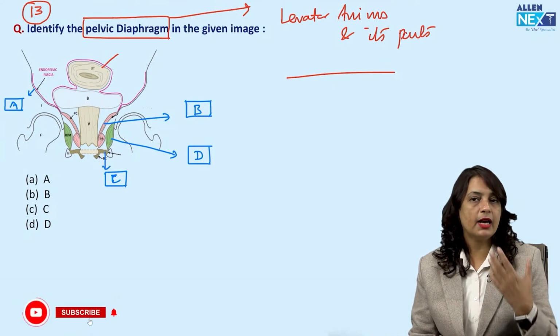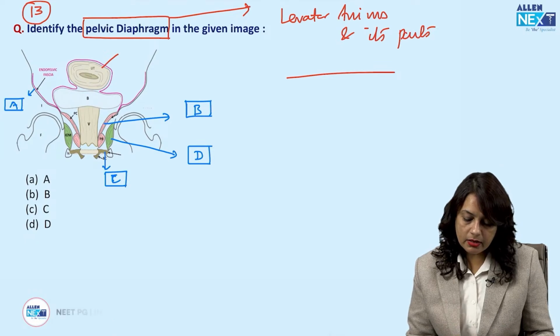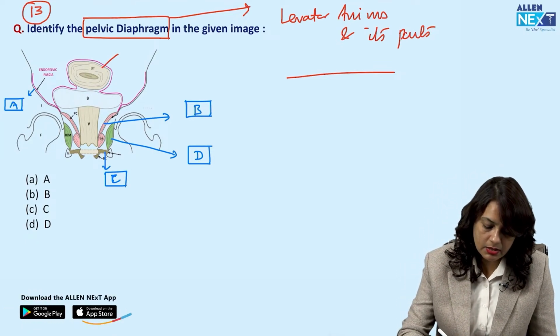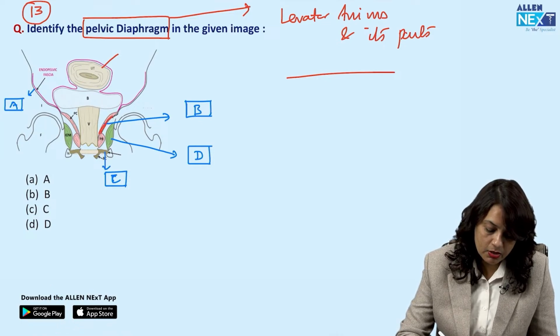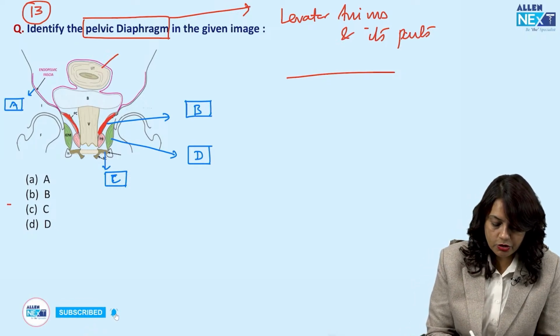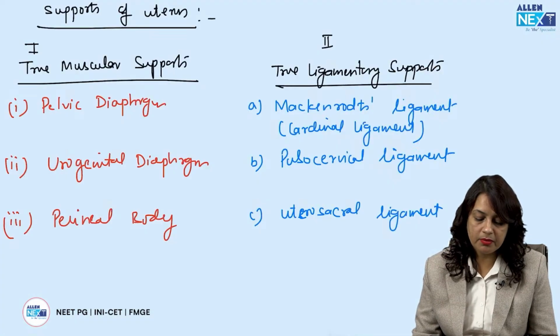So we select the image from the net itself, and what I can understand from this is they have asked about the pelvic diaphragm and they are asking about this particular muscle. According to me, this particular muscle is the pelvic diaphragm. So the correct answer is B.